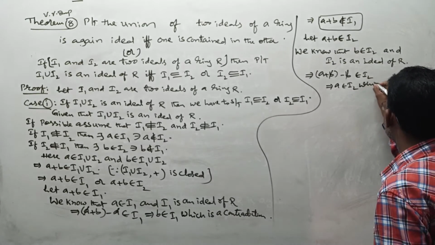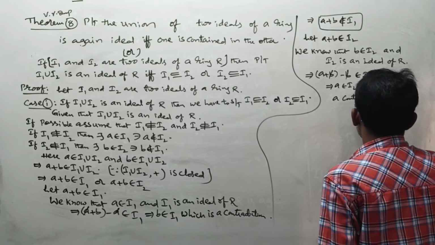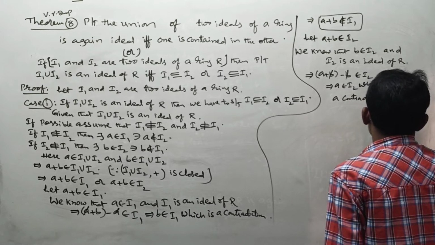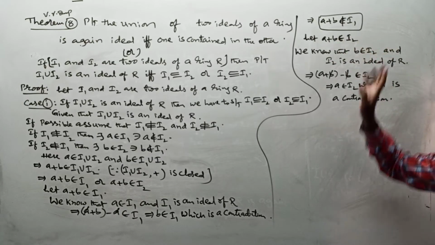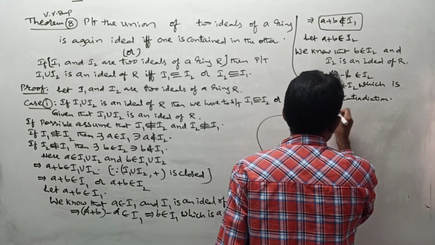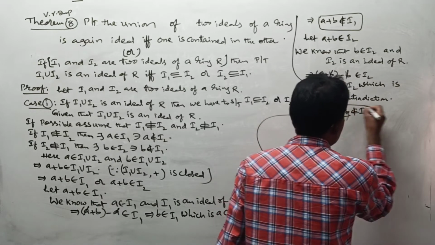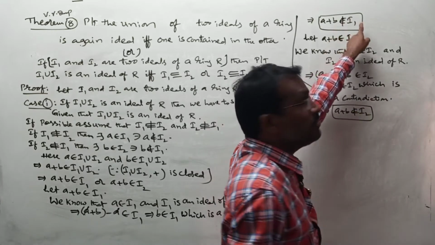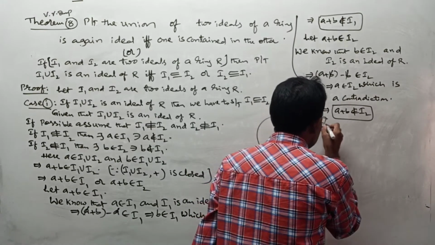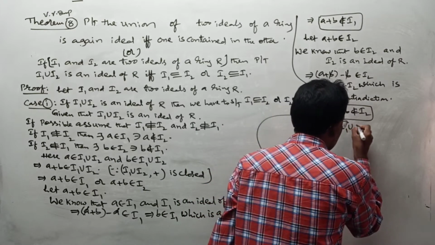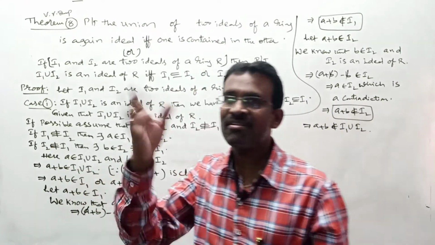Again this is a contradiction, because A does not belong to I2. Why did we get this contradiction? Due to this wrong selection. That means A plus B belongs to I2 is not possible, so A plus B does not belong to I2. Basically A plus B does not belong to I1 and does not belong to I2, which means A plus B does not belong to I1 union I2. But here we got A plus B belongs to I1 union I2. That is the wrong condition.